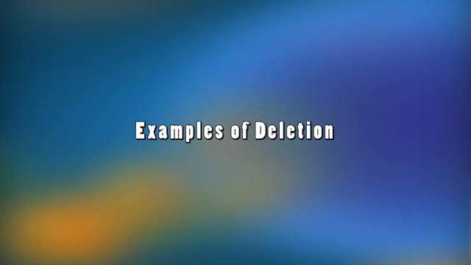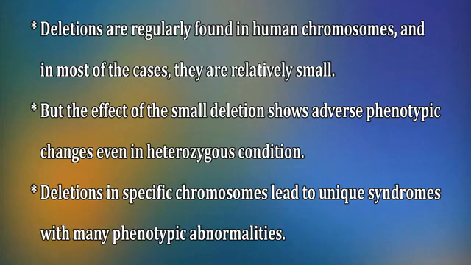Examples of deletion. Deletions are regularly found in human chromosomes, and in most cases they are relatively small. But even small deletions show adverse phenotypic changes in the heterozygous condition. Deletions in specific chromosomes lead to unique syndromes with many phenotypic abnormalities.